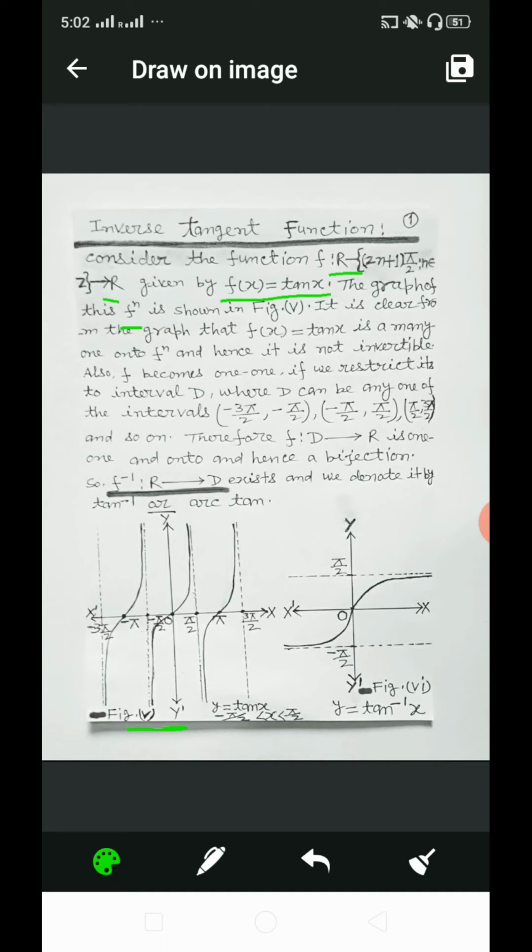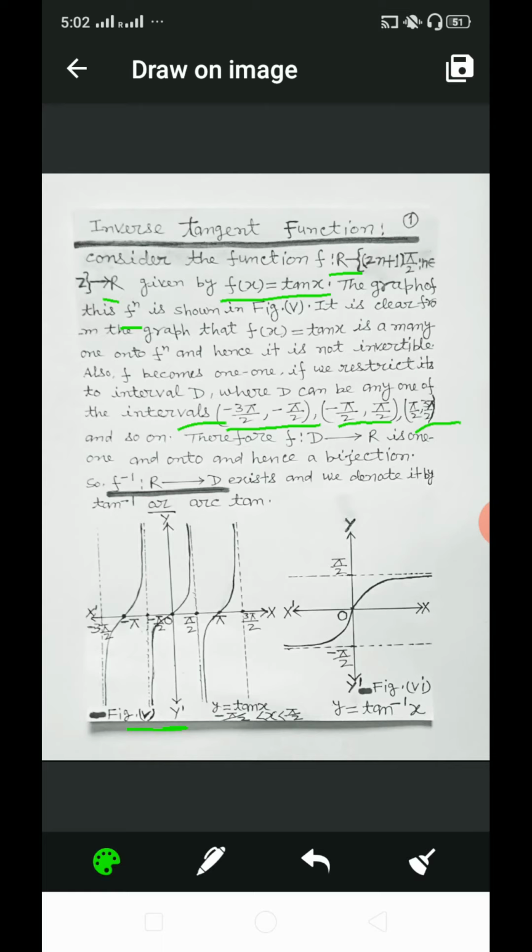So f becomes 1-1 if we restrict its domain to an interval D, where D can be any one of the intervals: -3π/2 to -π/2, -π/2 to π/2, and π/2 to 3π/2, all open intervals, and so on.